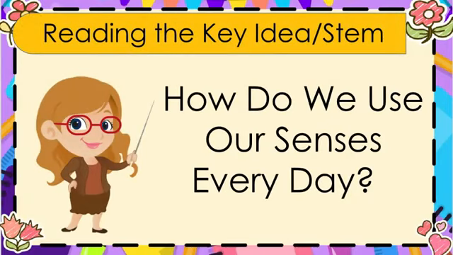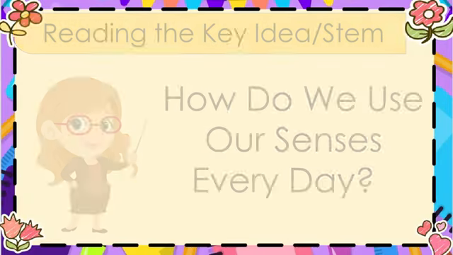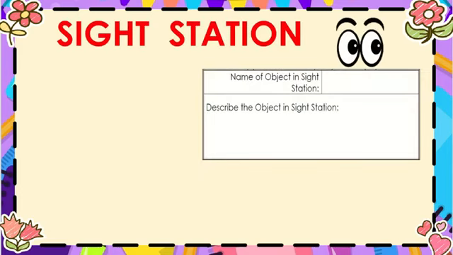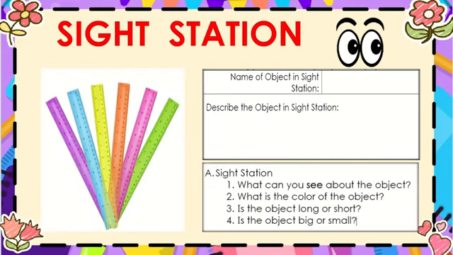How do we use our senses every day? Name the object in the sight station and describe it. What can you see about the object? What is the color of the object? Is the object long or short? Is the object big or small?